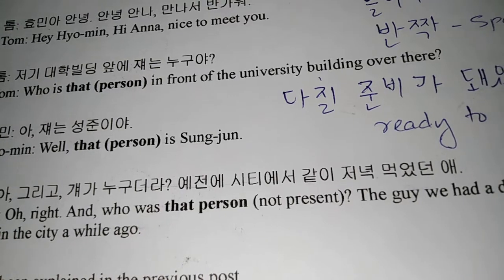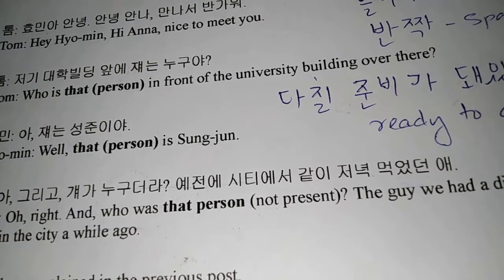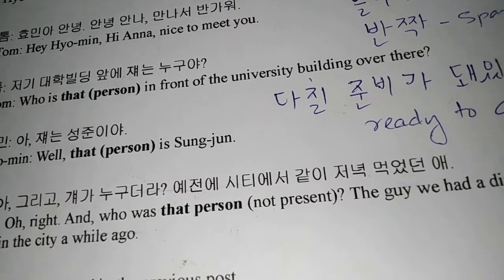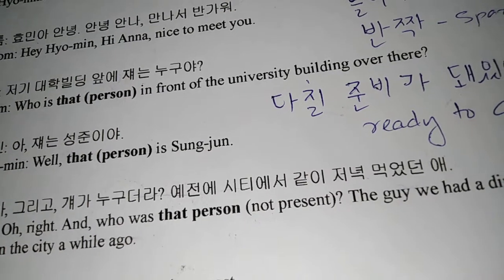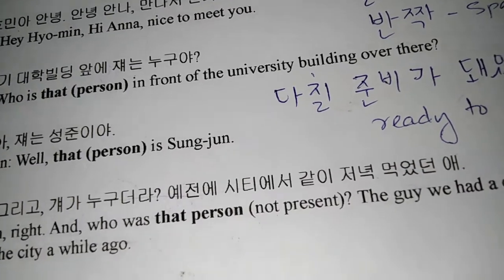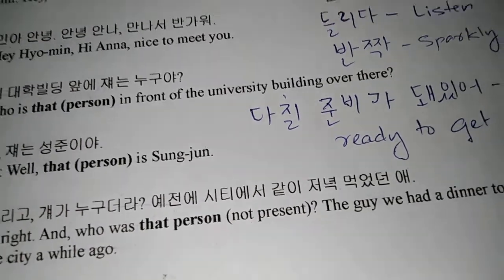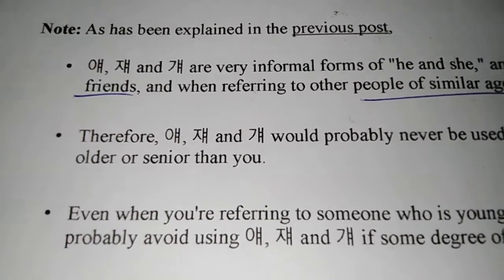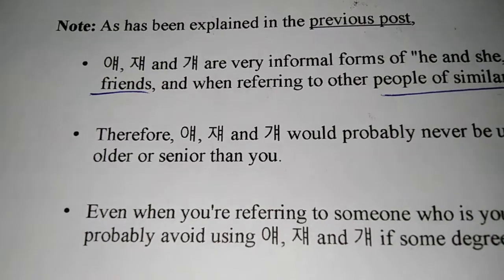I hope you understand. And then the 걔 we saw first, that is actually the shortened form of 그 애. 그 means that, 애 means child. So 걔, that's what it means. So hope you understand 얘, 쟤, and 걔. As I said, these are very informal forms of he and she, or they, or whatever pronouns they use.